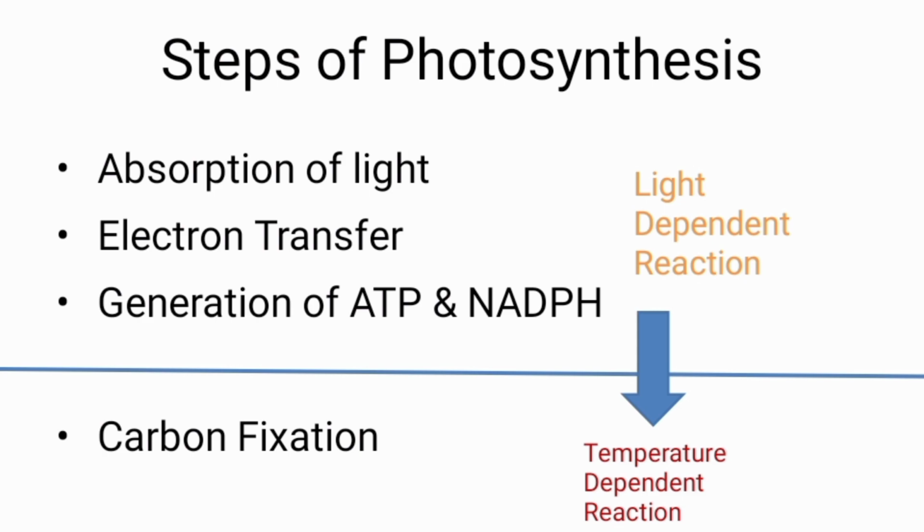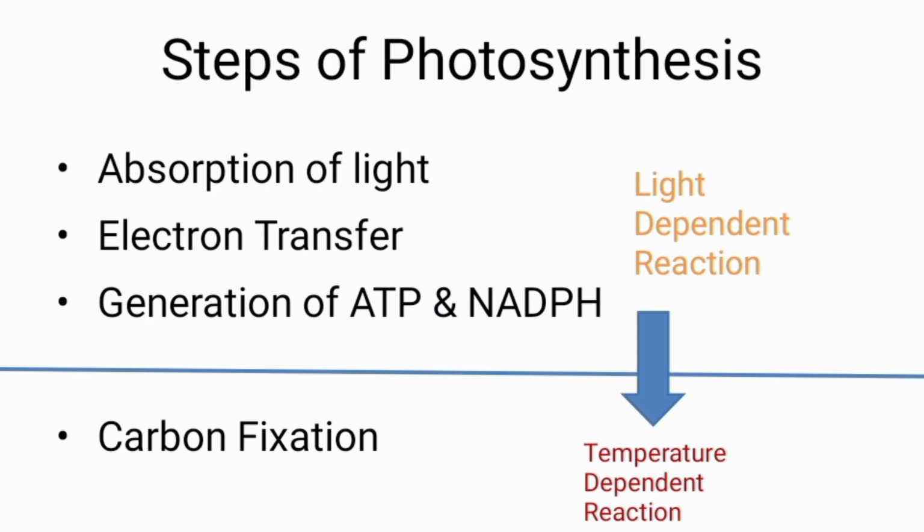This is just an introduction to photosynthesis. Don't forget, photosynthesis simply means converting carbon dioxide to carbohydrates. And there are two phases in achieving this. The first one is the light dependent phase, that is the light reaction, which takes place in the thylakoid space in the chloroplast, where ATP and NADPH are generated.